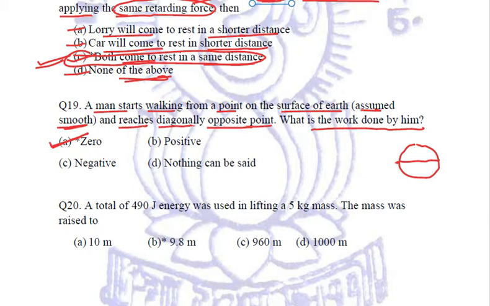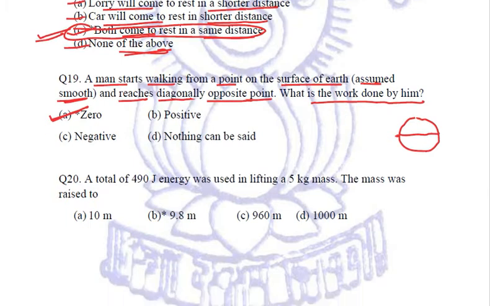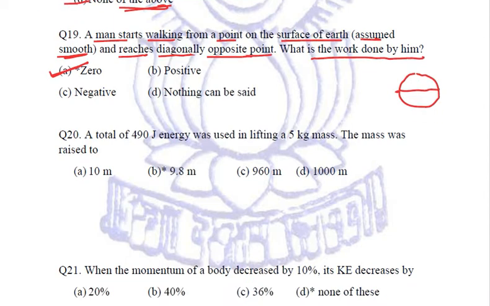Still, let us see the next question. A total of 490 joule energy was used in lifting a 5 kilogram mass. The total amount of energy is given to us, the mass is given to us, the mass was raised to what height? Meters. It is all in meters. That means we are being asked the height. We need to calculate the height.